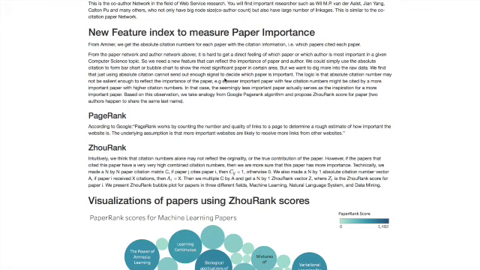We could simply use the absolute citation to form a bar chart or bubble chart or force-directed network like before. But we want to dig more into the raw data. We find that just using absolute citation cannot send out enough signal to decide which paper is important. The logic is that absolute citation number may not be salient enough to reflect the importance of the paper.